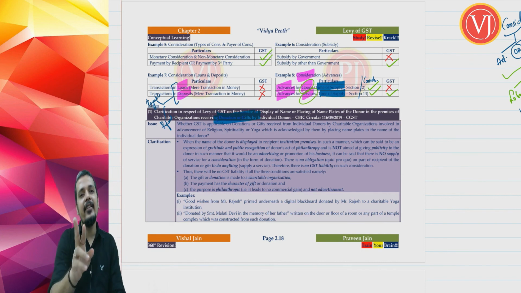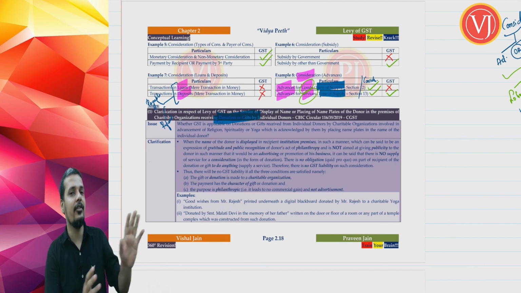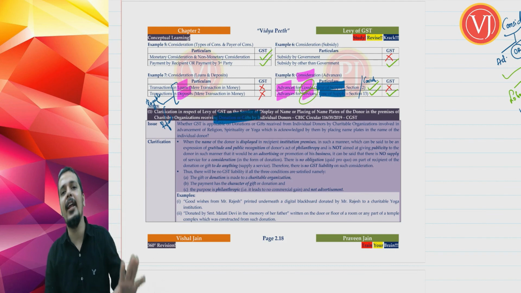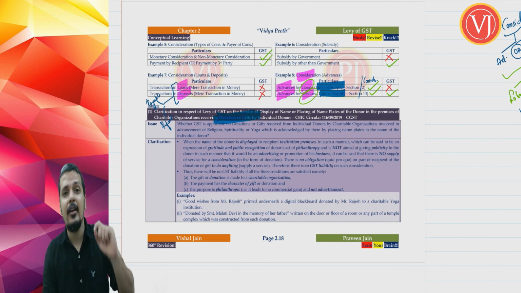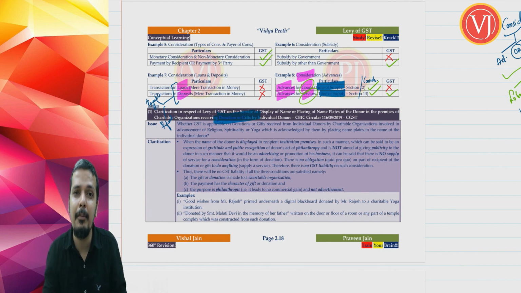I can change this example in one more way. Supposing I have given a donation to an institution where I did not ask for anything, and as a matter of gratitude they wrote my name on the wall of the building. Now did I ask them to write the name on the wall? No. Whether GST is applicable on the donation being paid to that institution, whether that institution has to pay GST, the answer is no.